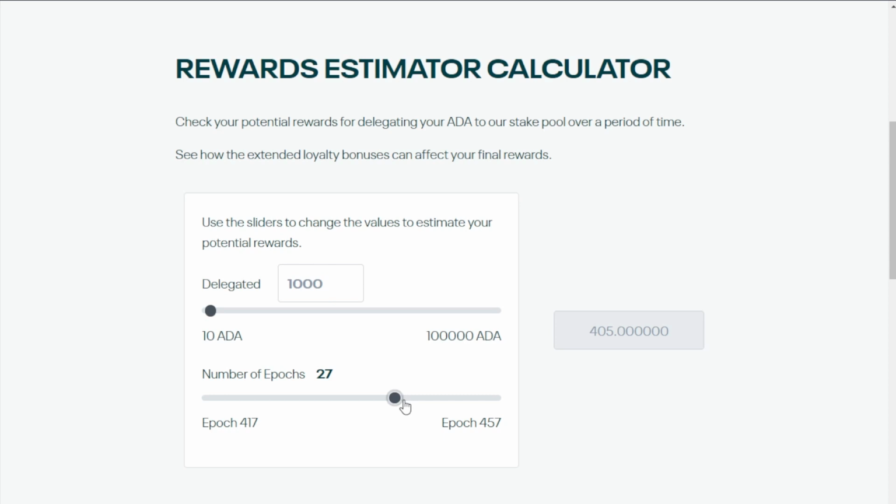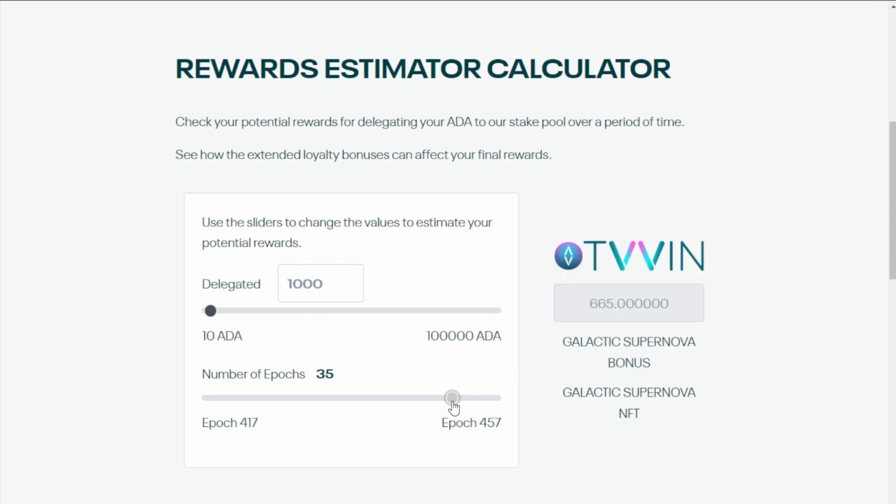Now, the ISPO rewards calculator does take into account bonuses as well. So Tvvin does have various bonuses if you delegate for a certain amount of time. So if you trigger the 35 epoch, you unlock a certain bonus, the Galactic Supernova bonus and the Galactic Supernova NFT. And if you delegate for even longer, for the entire period, such as 40 epochs, you also unlock that Cosmic Supernova bonus. So lots of little things in there that you can take advantage of so that you can illustrate to your potential delegates what rewards they'll be earning for delegating to the ISPO.